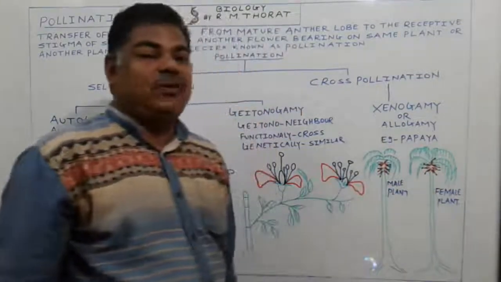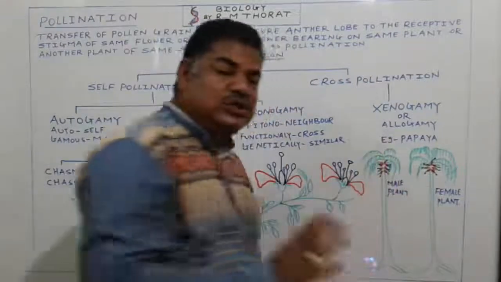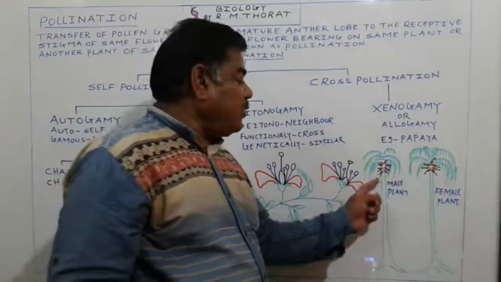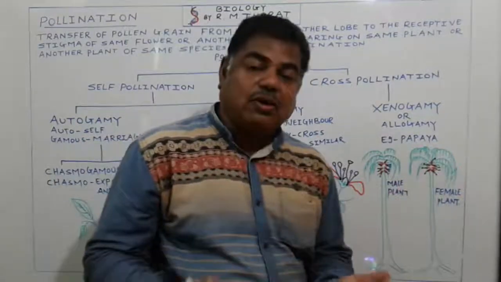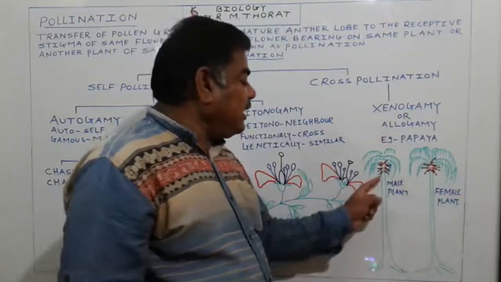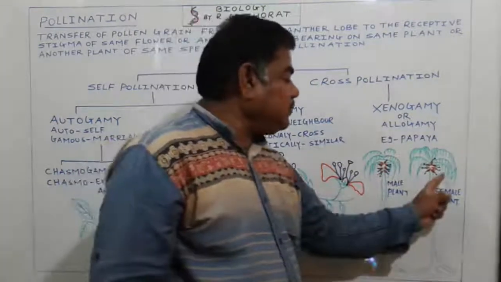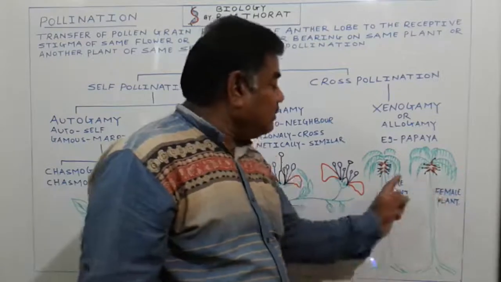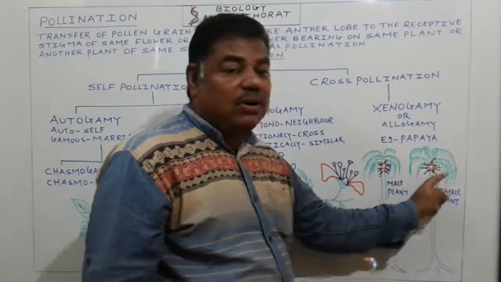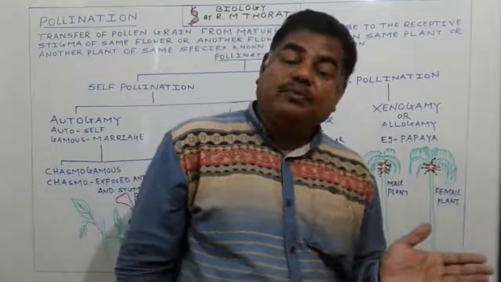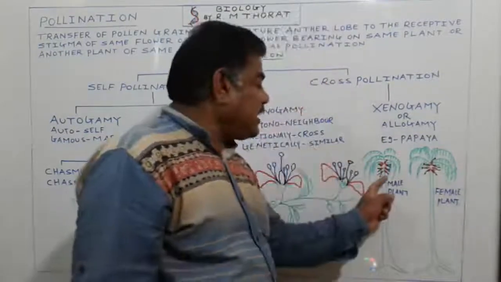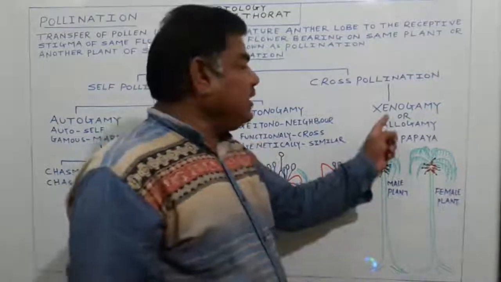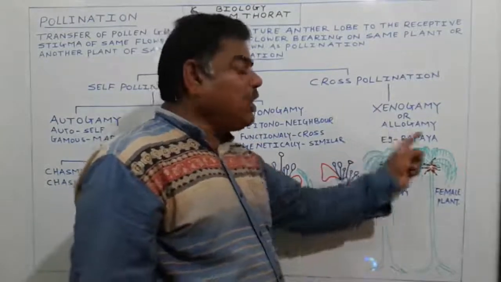For example, in the case of the papaya plant, the male plant bears male flowers and the female plant bears only female flowers. In the male plant only androecia are present, in the female plant only gynoecia are present. When the androecium and gynoecium mature in a papaya plant, pollen grains are transferred from the mature anther lobe to the receptive stigma of another flower, present on another plant, the female plant. Such pollination we call cross pollination, or xenogamy, or allogamy.